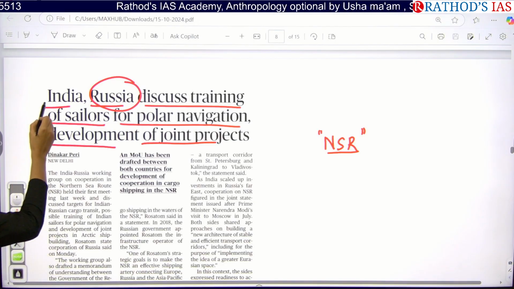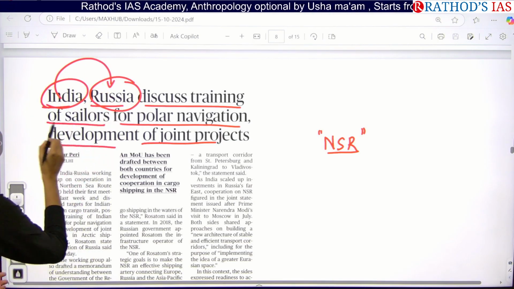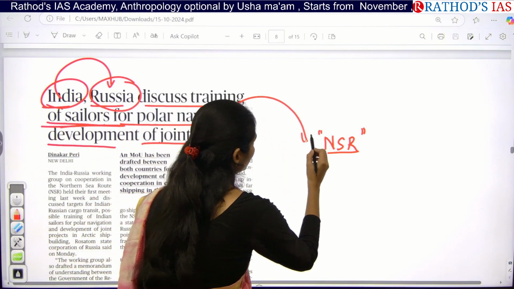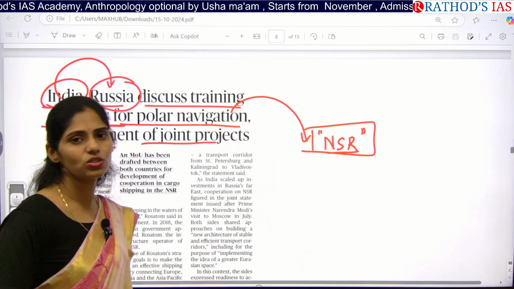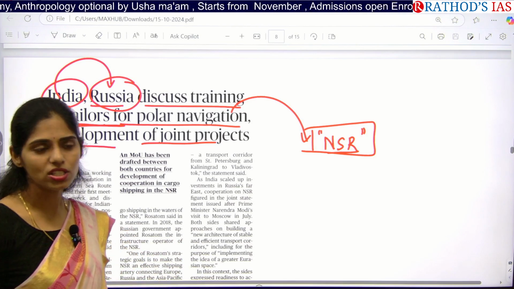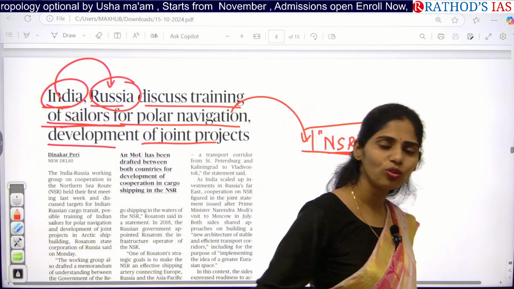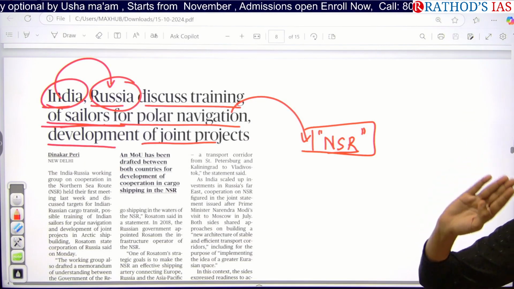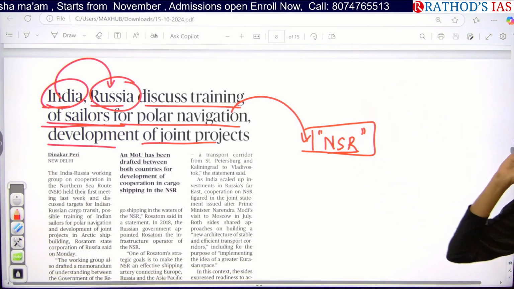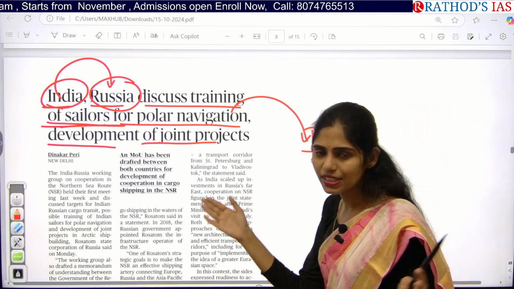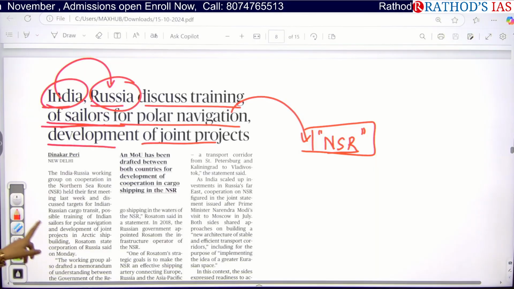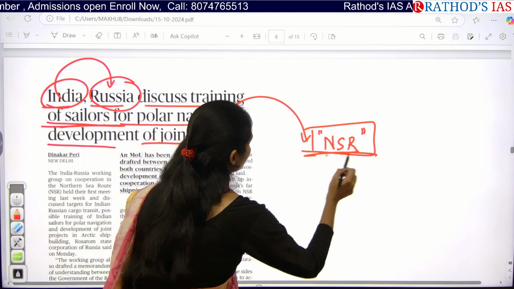So now India and Russia are going for the training of sailors for polar navigation in this Northern Sea Route. This Northern Sea Route is very important for Russia, and even for India. Because if we want to reach Europe, we have to go towards the Suez Canal and it is very lengthy. If we use this, we can easily reach European countries with a much shorter distance. Whenever the distance decreases, the time decreases and transportation cost decreases. So here you have to know about this NSR, that is Northern Sea Route.